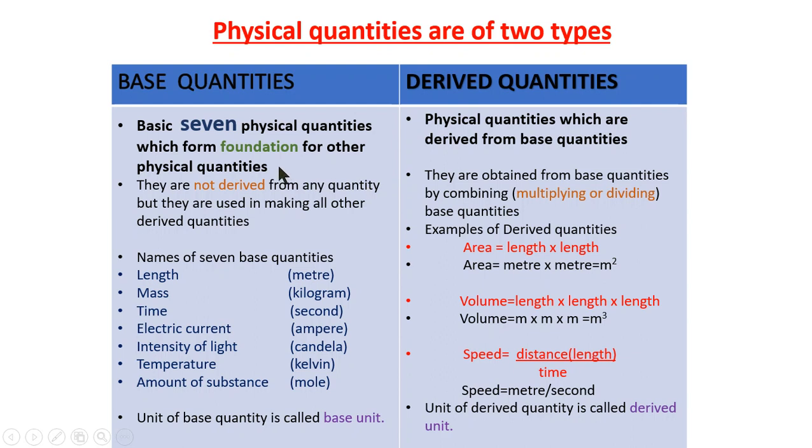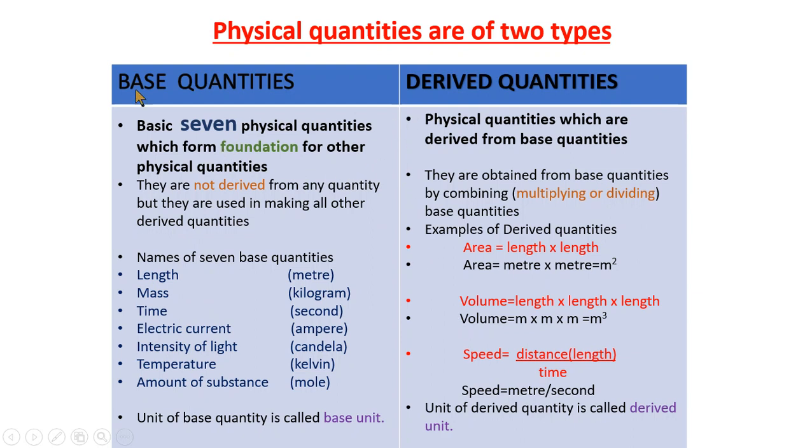I can explain it in this way: in English we use alphabets A, B, C, D, E, F. These alphabets are used to make the whole language. Similarly in physics, these 7 base quantities are the alphabets for all the physical quantities, because we use these basic 7 quantities to make all the other derived quantities.